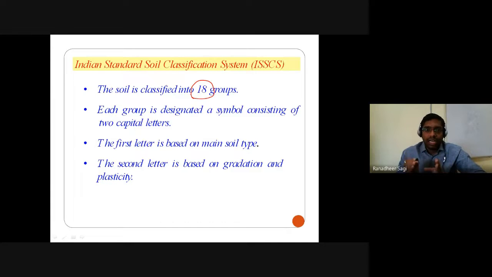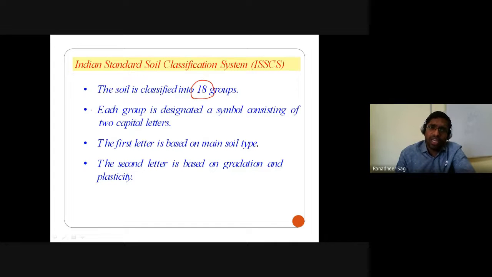That is intermediate compressible or intermediate plastic clay, intermediate compressible or intermediate plastic silt, and intermediate compressible or intermediate plastic organic soil. These are the 3 additional groupings that we come across when we are talking about the classification of soil based on the Indian Standard Soil Classification System.